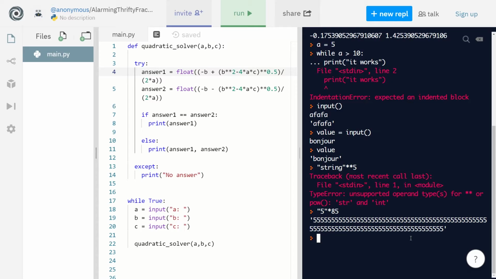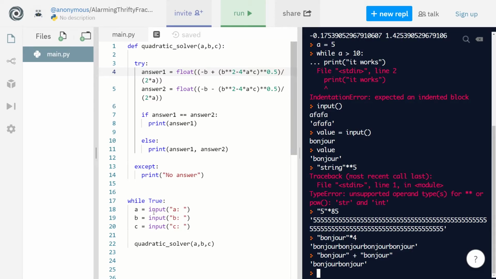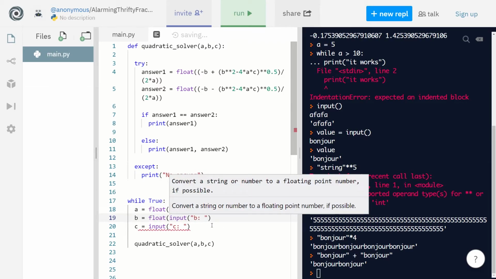Do you want to show them concatenation? I don't think it's really necessary, but I'll just show you a quick example of how you can multiply strings. So you can do bonjour times 4. You can also add strings. If you do bonjour plus bonjour, you can actually concatenate them together. But that's not really what we want, right? We want this to be considered as a float. So we need to convert our input, our string, into a float, and then it's going to work.